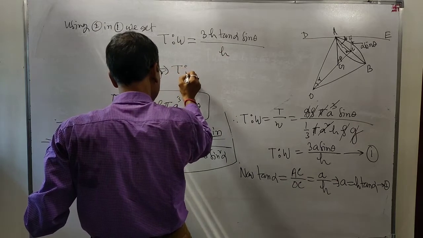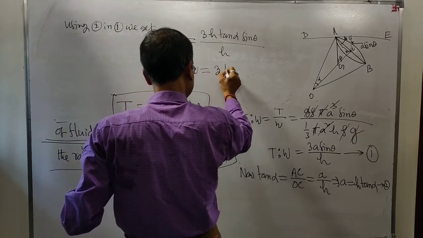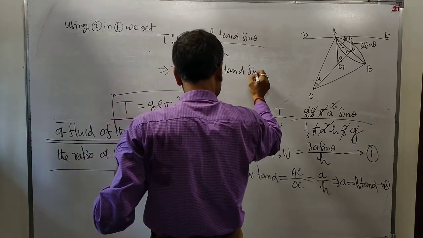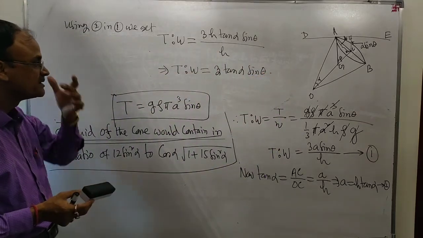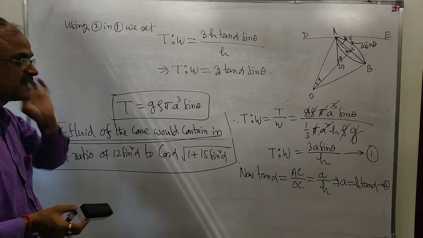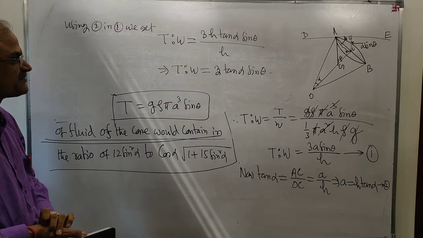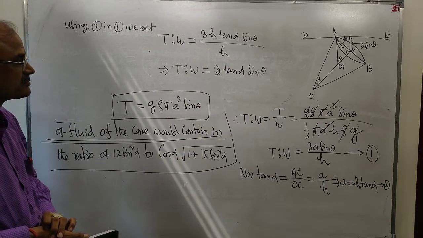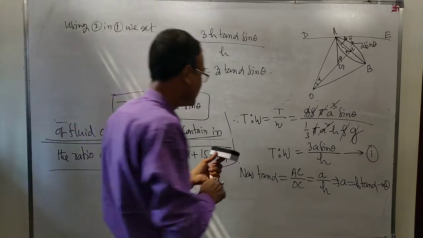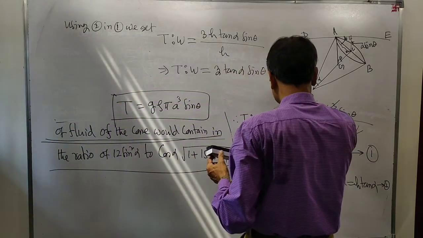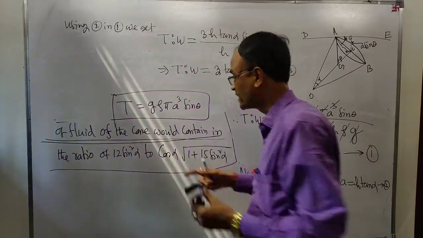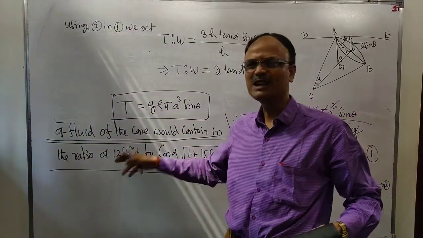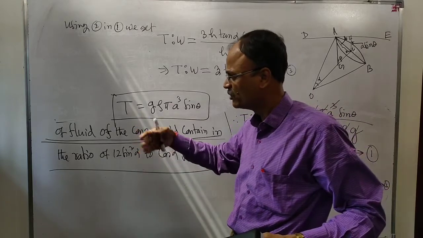This means T is to W equal to thrice tan alpha into sin theta. Suppose this is number 3.